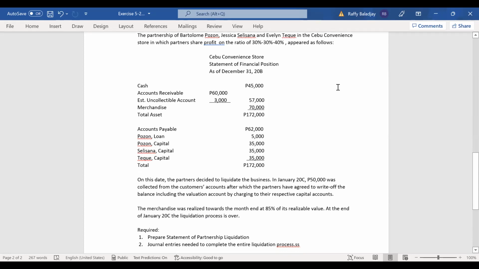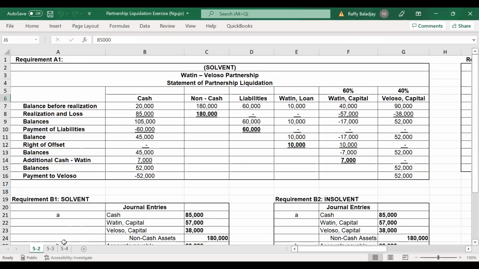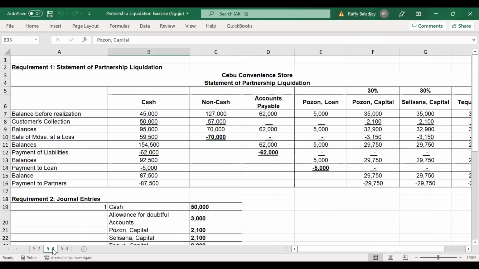So as you can see here, you have 50,000 for the realization of your receivable, and the remaining merchandise, the non-cash asset, 85% realized. So we have here our solution to this particular problem, 5-3. This is the requirement: prepare a statement of partnership liquidation and provide for the journal entries.